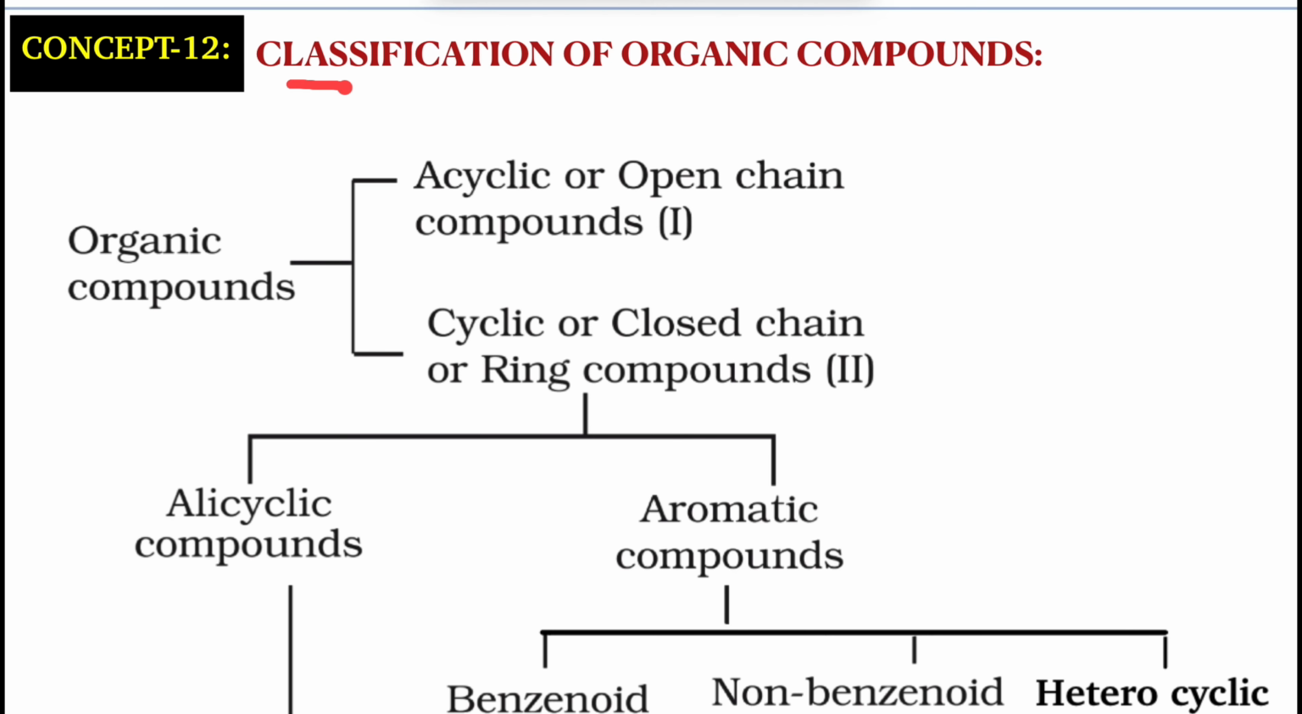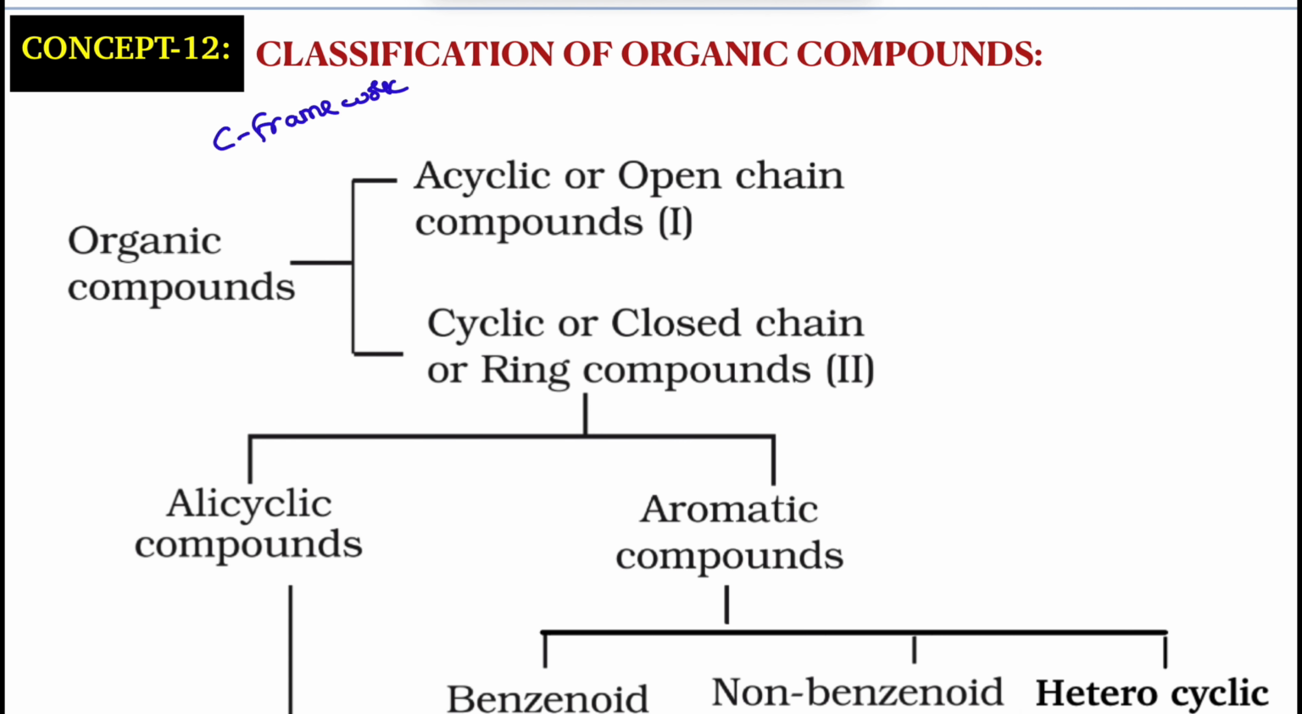In this video, we are going to discuss classification of organic compounds. So this is in fact the first classification of organic compounds. All organic compounds, based on carbon framework, are classified into two types. The first category, acyclic. Acyclic are open chain compounds. That means here the carbon chain is open. Carbon chain is not closed. So that is acyclic.